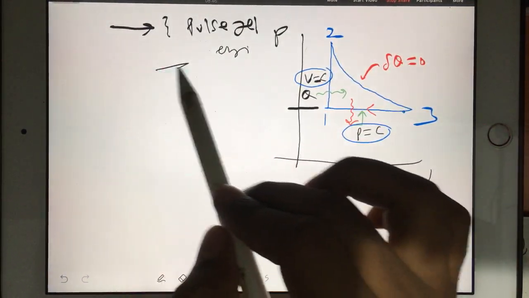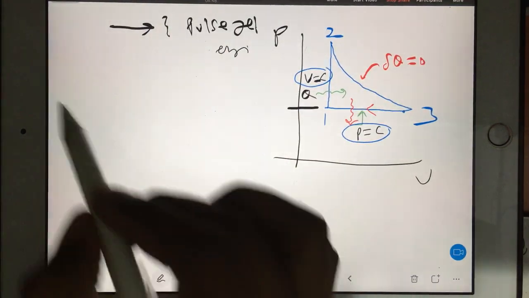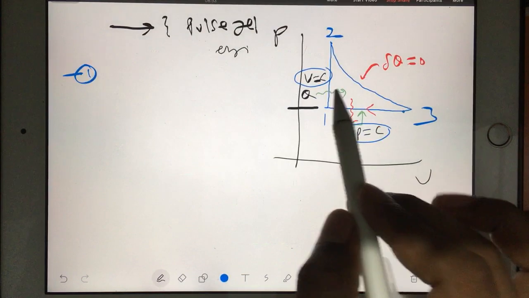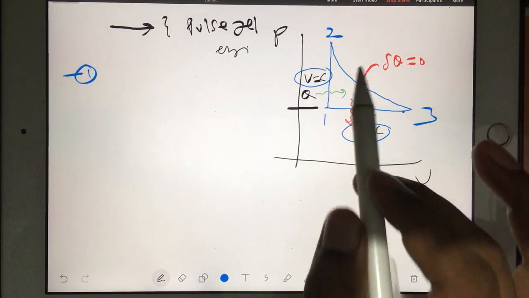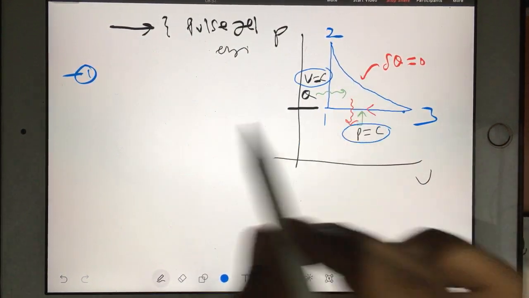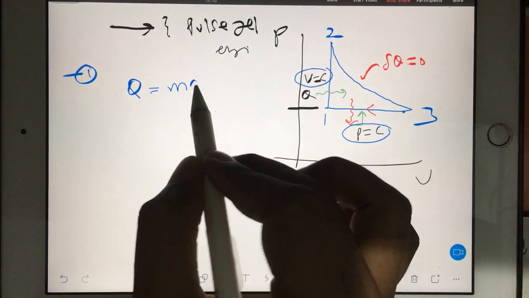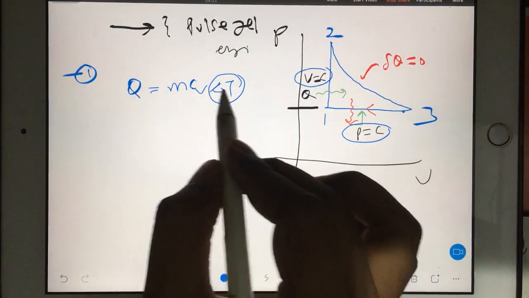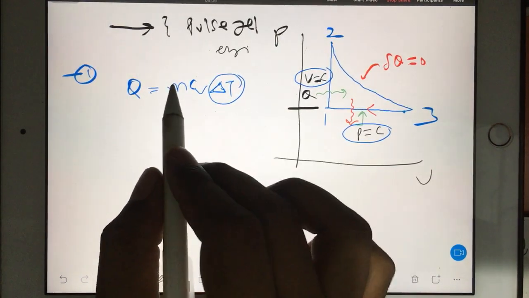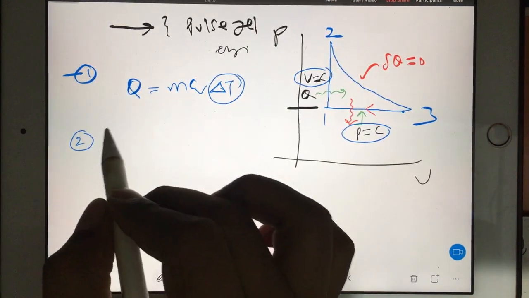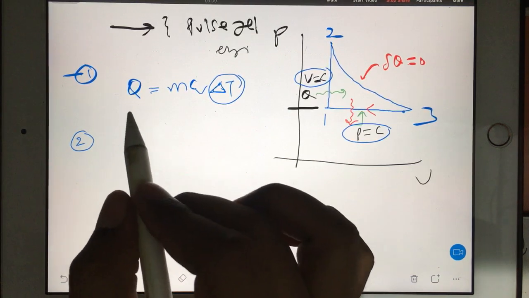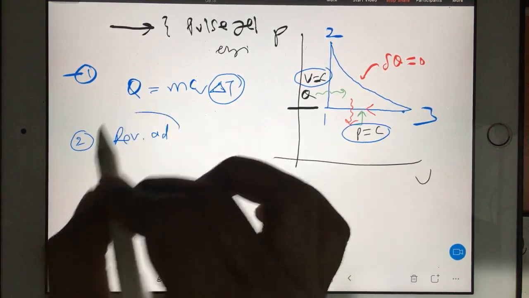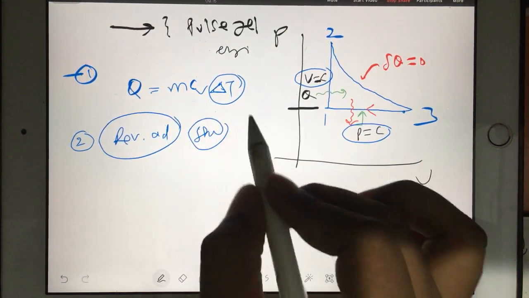Okay, now see, first is clear, constant volume. On constant volume we are adding heat, so what formula you will use? Q is equal to mCv dT. Next, I am writing del T here, no problem, del T dT, anything is fine. Then you go for reversible adiabatic, or you say isentropic expansion.